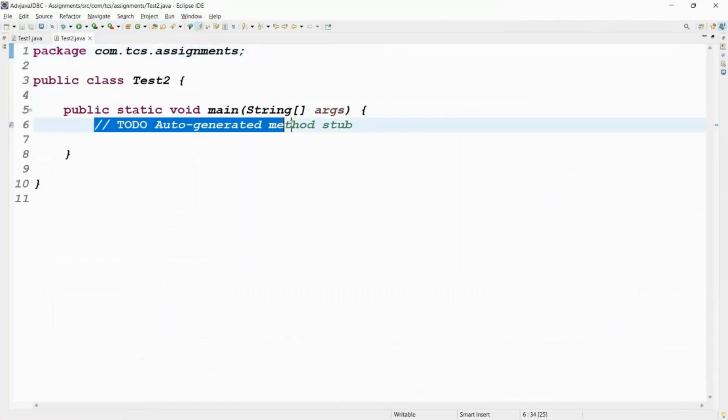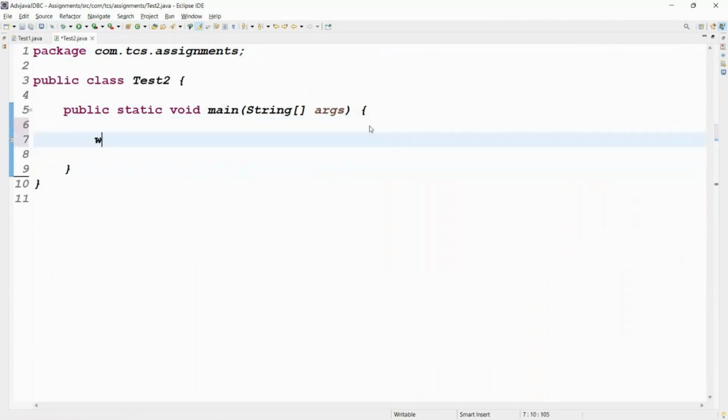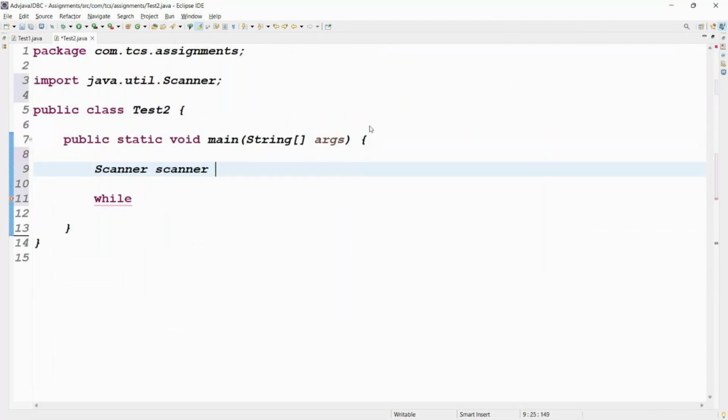Guys, please check the requirement once. Take the student data one time or multiple times? Multiple times, so take the while loop. First of all, to take the input from the end user, use the Scanner class: Scanner equal to new Scanner. Some students create the Scanner inside the while loop here. If we create it inside the while loop, what happens?